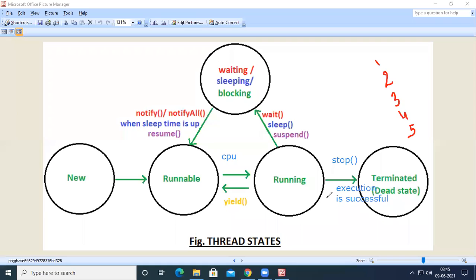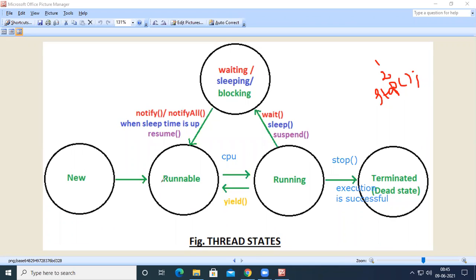That means the execution is successful. Or else in the middle, for example, the thread has printed the numbers 1 and 2. After that, if I call the stop method on that particular thread, then the thread will move to the dead state. So these are the two possibilities of moving a thread from running to dead state.